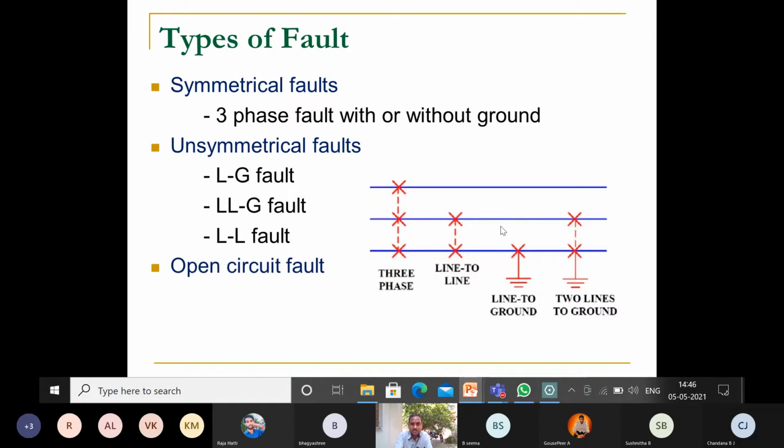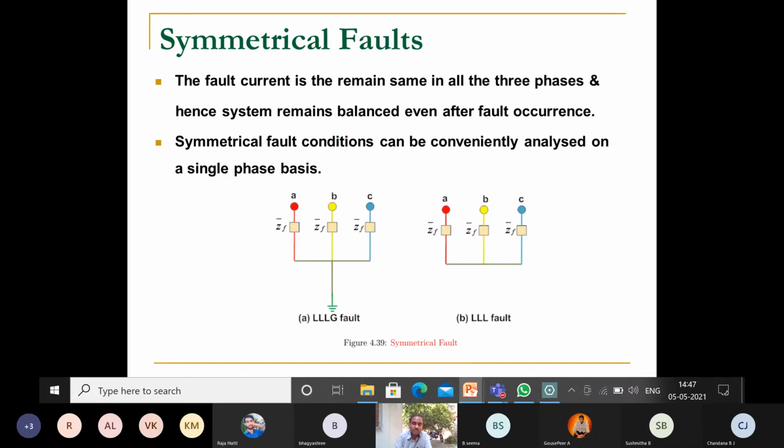Rather than symmetrical and unsymmetrical faults, open circuit faults are there, winding faults are there, and simultaneous faults. So simultaneously all the faults may occur, such as single line to ground, double line to ground, or open circuit, sometimes a winding fault. All simultaneous faults may occur. So now in power systems, we are going to study symmetrical and unsymmetrical faults.